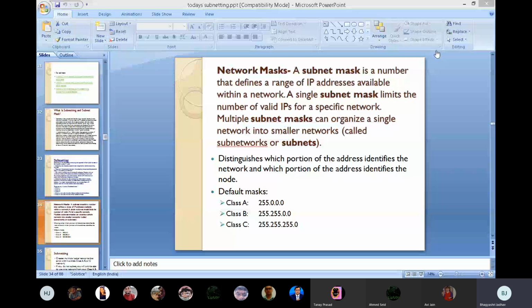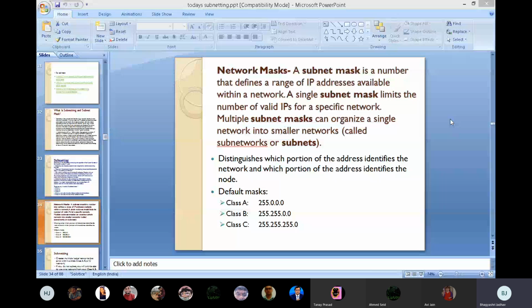Again I am saying, what is a subnet mask? A subnet mask is a number that defines the range of IP addresses available within the network. If a single subnet mask is present in our network, then it limits the number of valid IPs for a specific network. But if there are multiple subnet masks, they can organize a single network into smaller networks. That is called subnetworks or subnets.